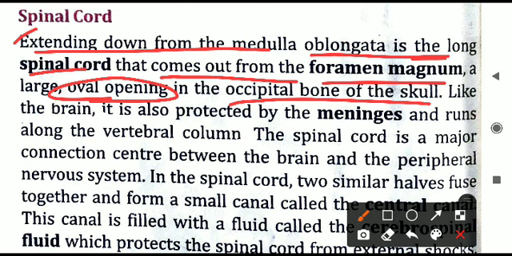Like the brain, which has meninges, the spinal cord also is protected by the same meninges. Meninges means different layers are there, and these meninges also run down the vertebral column. The spinal cord comes from the brain and enters the backbone. In the center of the backbone it is present. So all over the backbone, top to bottom, that is the vertebral column, it is there. The spinal cord is present in the vertebral column.